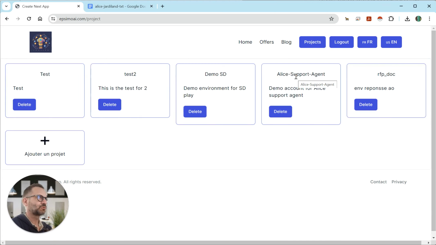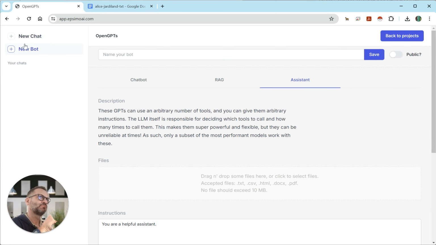Alice's support agent, let's imagine we can provide Alice with a support agent, knowing that we can also, of course, provide those agents to the sales director. But here, let's imagine we go and create an agent. And once again, this can be automated and prepared for Alice, but just to show how these things can work from the background.